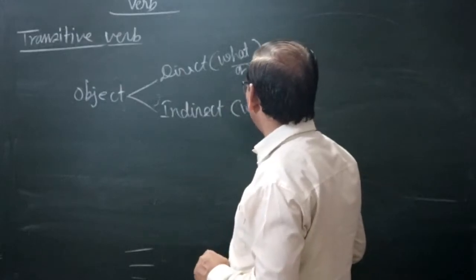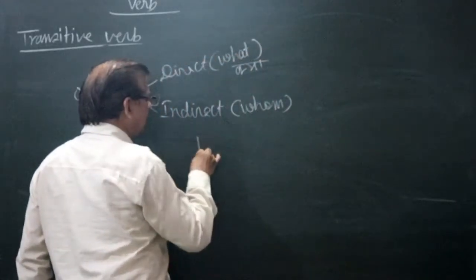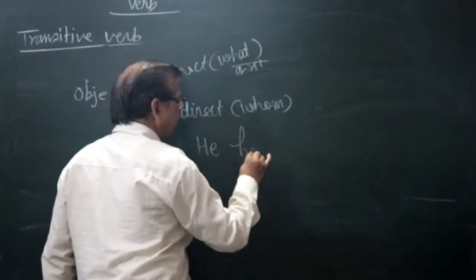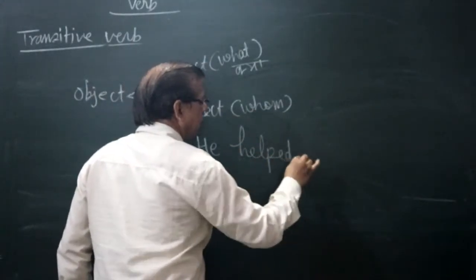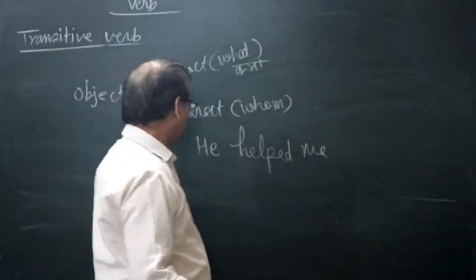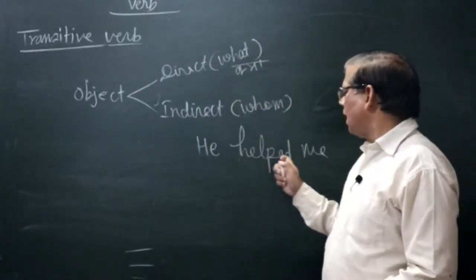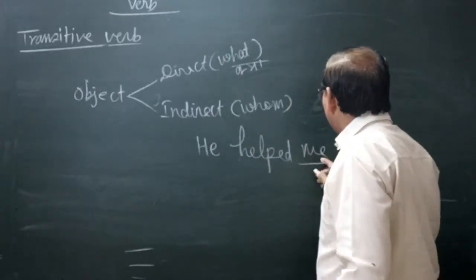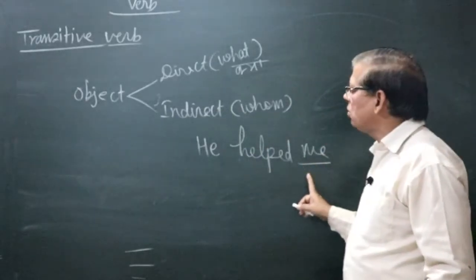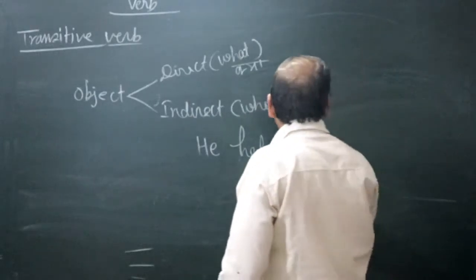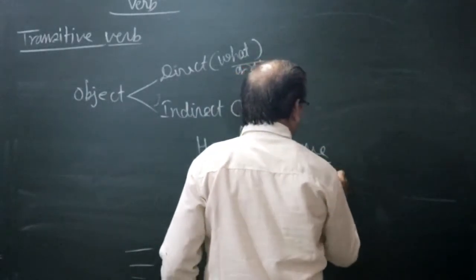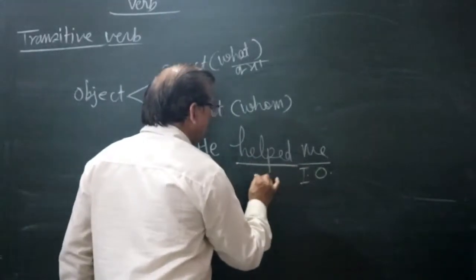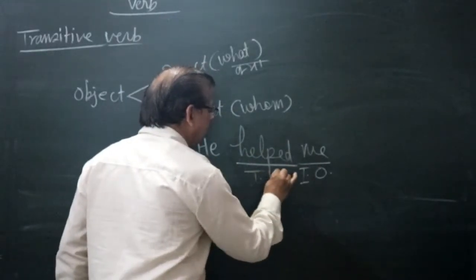For example, he helped me. Question: whom did he help? Whom did he help? Me. Me is the answer of the question whom. So me is indirect object. When me is indirect object, helped is a transitive verb.